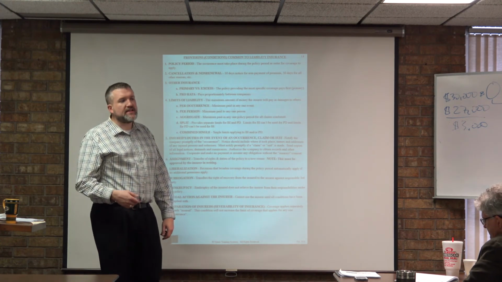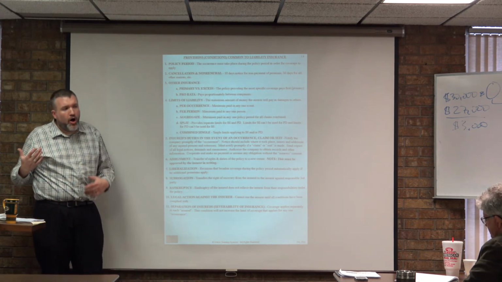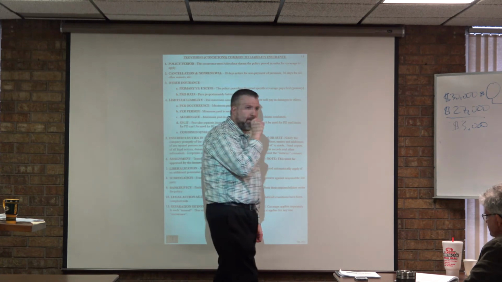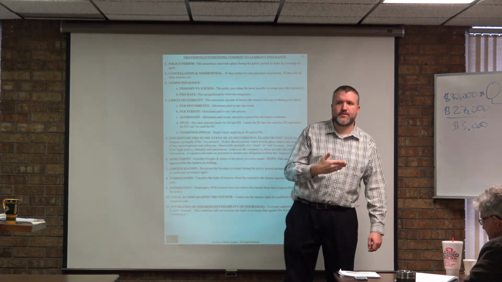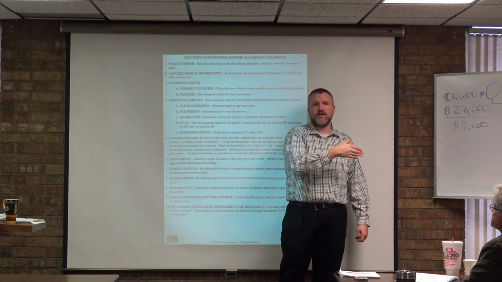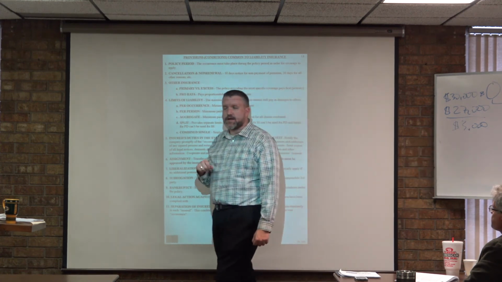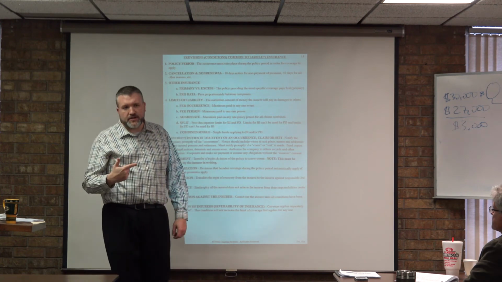Aggregate limit, though, is how much they're going to pay out for all claims combined during one policy period. We didn't see this with property insurance, remember? There was the non-reduction of limits, right? How it didn't really affect what could happen during the rest of that policy period. Not necessarily true here. In liability insurance, there's an aggregate.